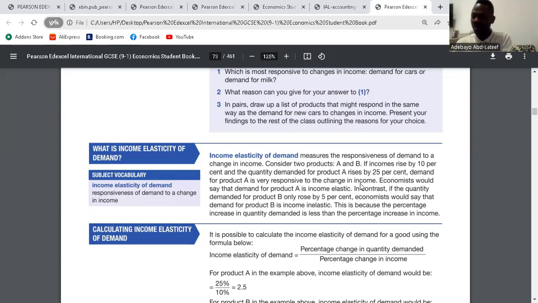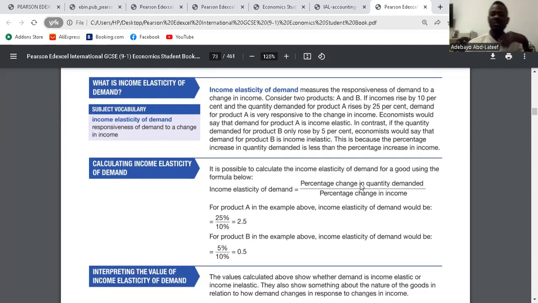So go to what is income elasticity now. Are you there? Yes. Income elasticity. What is income elasticity of demand? It is the degree of responsiveness of the quantity demanded of a product as a result of a change in the level of income. That is income elasticity of demand. Clear?